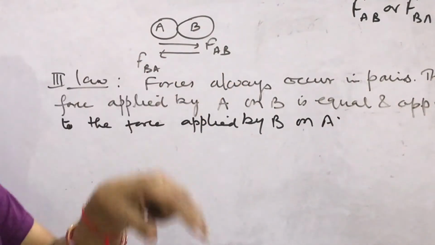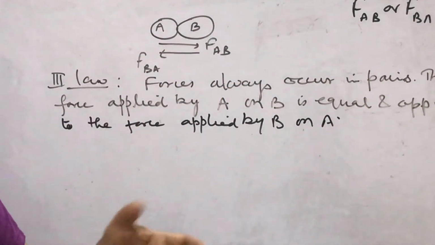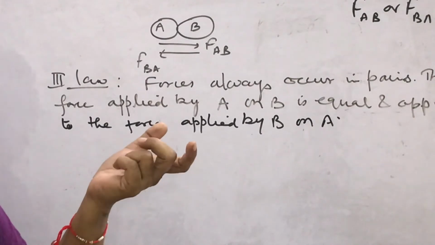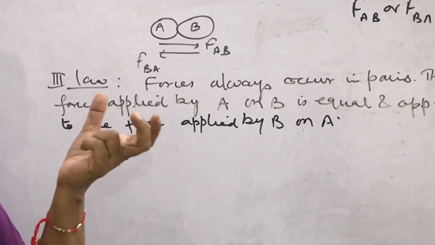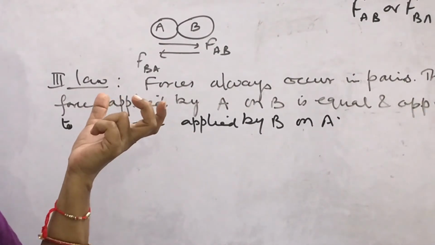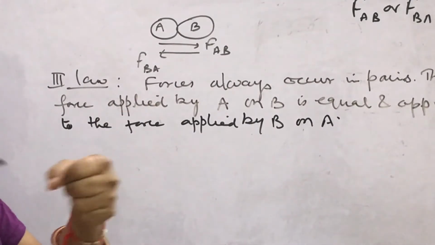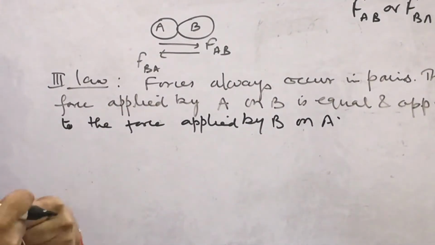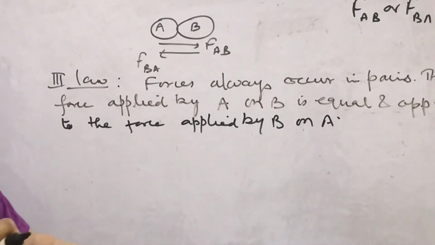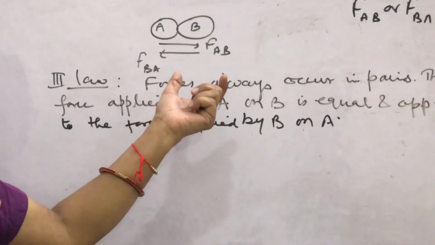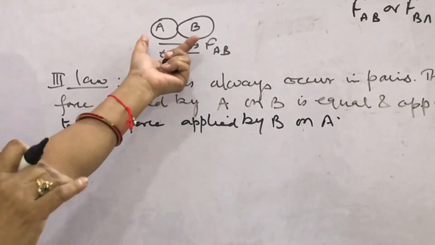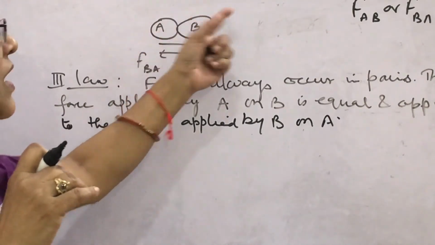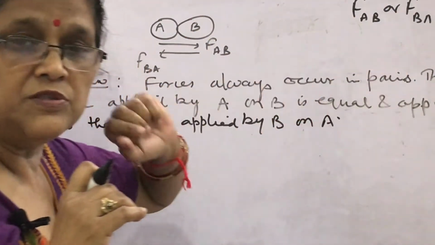Within system there are two or more objects or particles. System may be comprised of two objects or several particles. Individually they can exchange the momentum, but net force on the system is supposed to be 0. So if you consider individual object, you can't say this plus this force equal to 0.